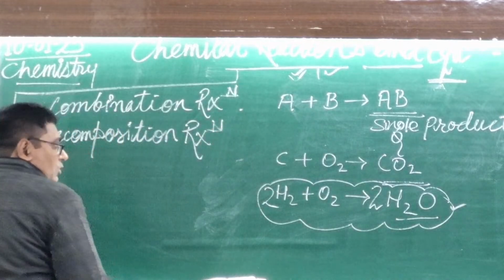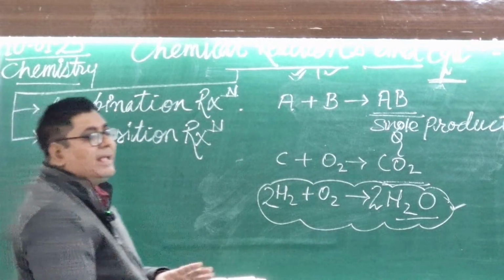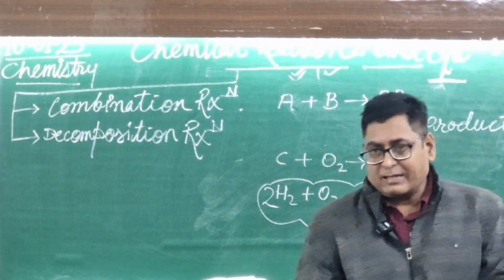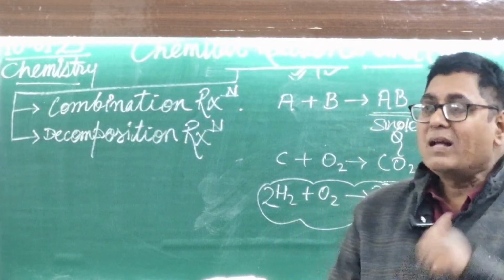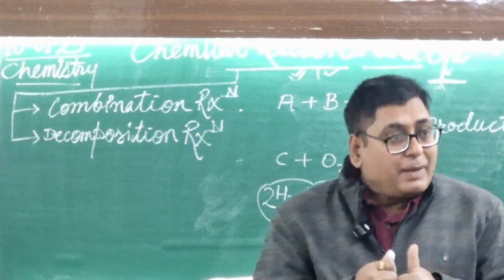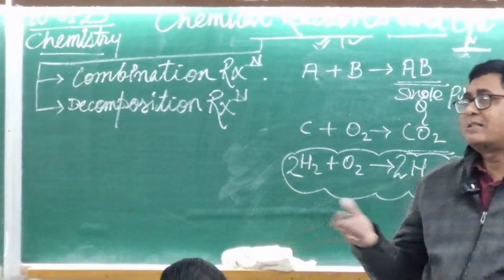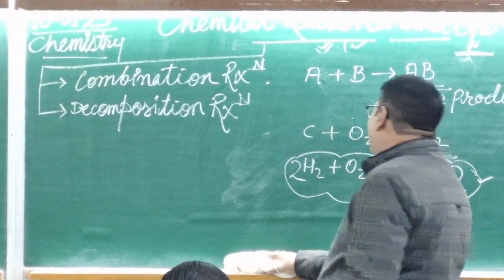Decomposition reaction. According to its name, it is decomposition. Decomposition means the splitting reaction. Whenever one substance is split into two or more than two components, it is called a decomposition reaction.